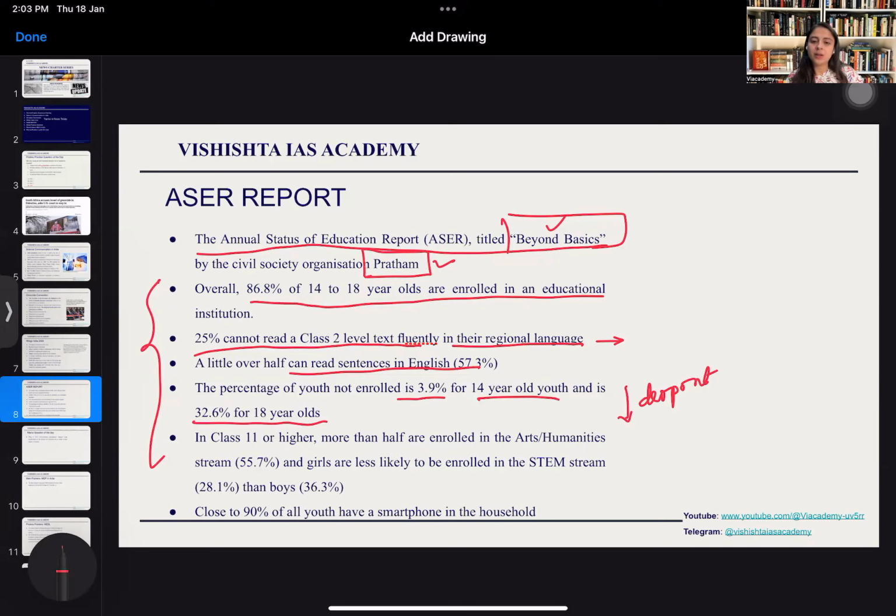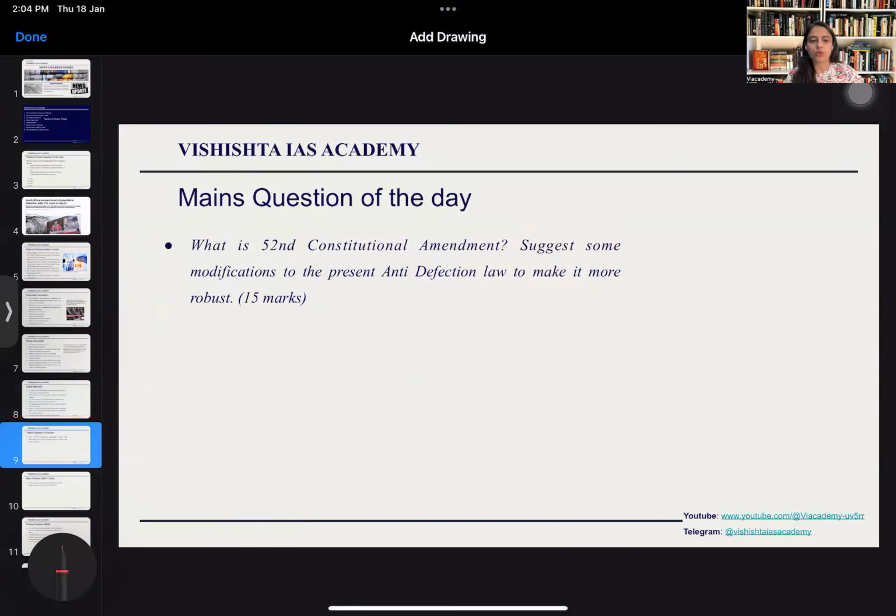And it paints a very grim picture of the education system, that there is a tenfold increase in the dropout rate in secondary education from 14 to 18 years. In class 11th or higher, more than half are enrolled in the arts and humanities streams, and girls are less likely to be enrolled in the STEM stream than boys. Close to 90% of all the youth have a smartphone in their household. So, just note down some of the basic things. For most questions on education system issues, you can use this data, and data is always important for mains, as we all know. So, this was all the important news for the day.